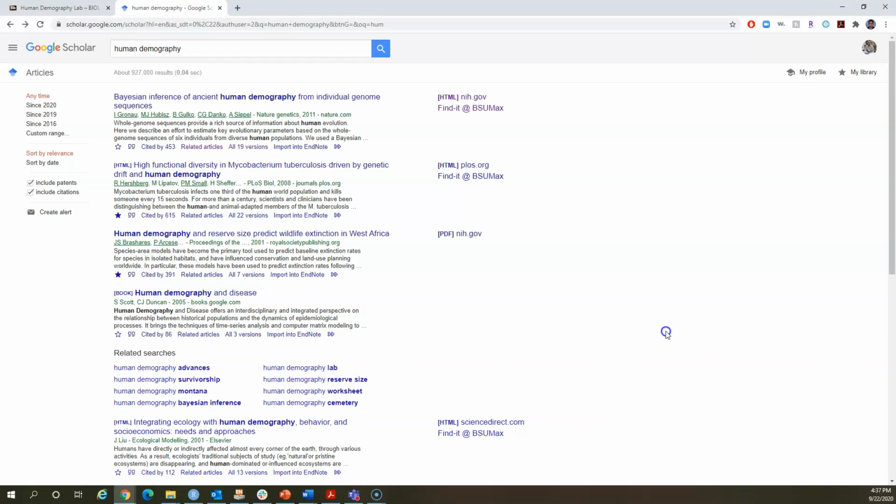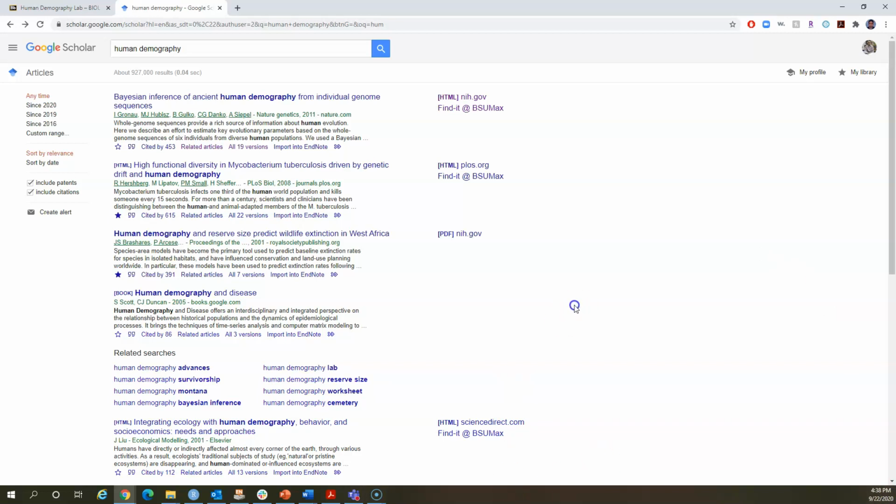I strongly encourage you to use Google Scholar from this point onwards. And if you connect that to your BSU link, automatically that will connect all the BSU purchased indexes, right? The entire Maxwell library is now connected to your Google Scholar search engine. You don't have to manually go to every index and search separately. You don't have to use the Maxwell library toolbar anymore. This is much faster, much more efficient.